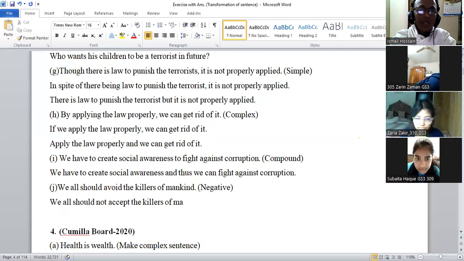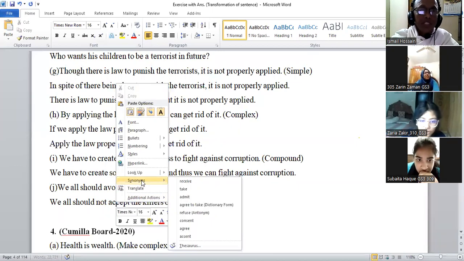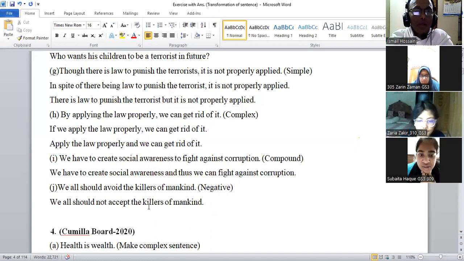আচ্ছা আমরা দেখি এটার synonyms word কি। স্যার accept synonym কি কি হতে পারে, receive, take, admit, avoid। আচ্ছা এটা অ্যান্টোনিম পাইনি, একটা ডিকশনারি ফর্ম অ্যান্টোনিম পেয়েছি, refuse, consent, agree, reject। স্যার আমার মনে হয় assent টা ভালো হবে। We all should not assent the killers of mankind. What is the spelling? Sir, admit হতে পারে. We all should not admit.